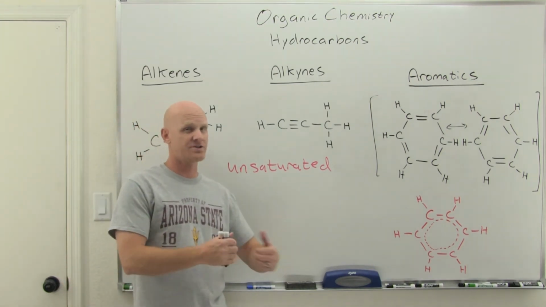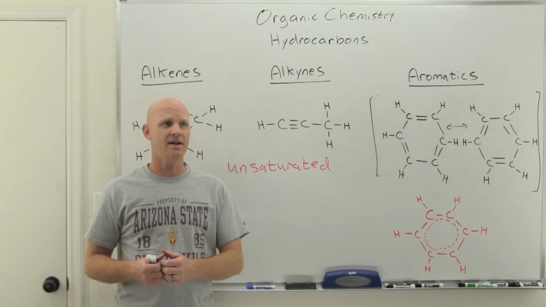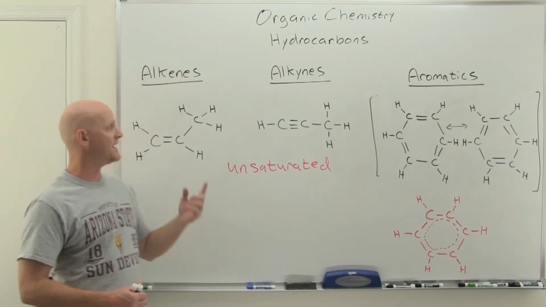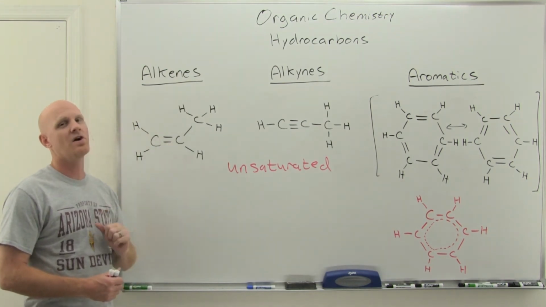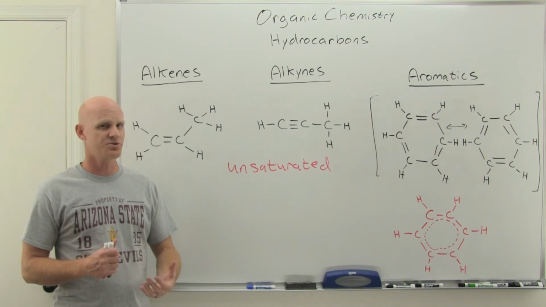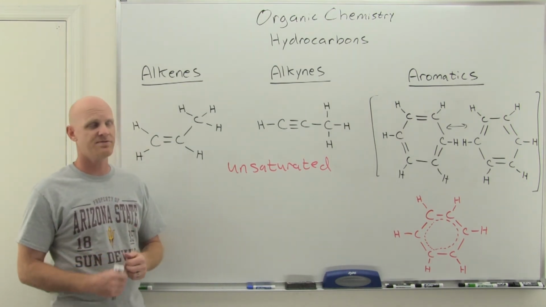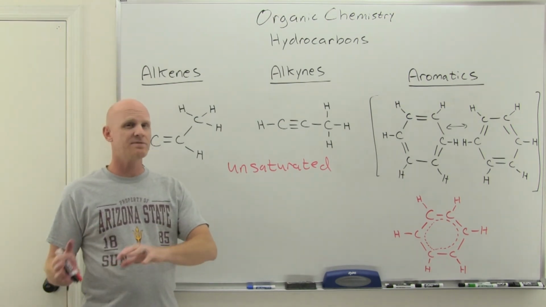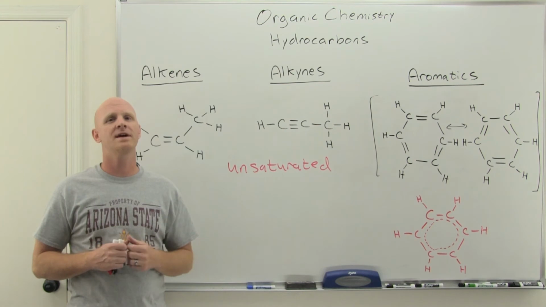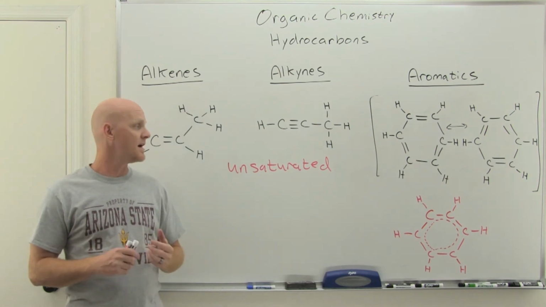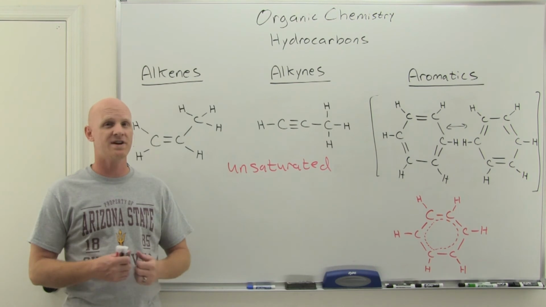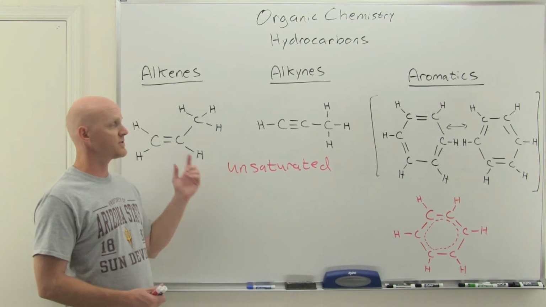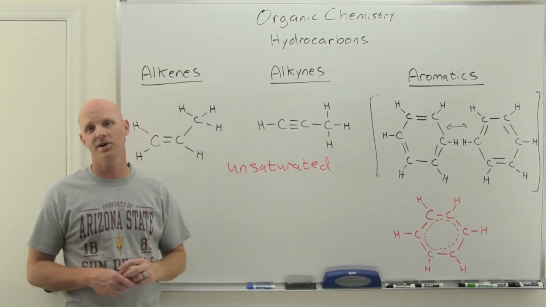This idea of being unsaturated, you're probably familiar with the terms saturated fats and unsaturated fats. A saturated fat is one where you have all carbon-carbon single bonds, whereas an unsaturated fat is going to have at least one carbon-carbon double bond somewhere in its structure. And a polyunsaturated fat would have more than one carbon-carbon double bond. So just want to get that idea across of saturated versus unsaturated. A saturated hydrocarbon has the maximum number of hydrogens possible, and that happens with straight chain or branched alkanes. And an unsaturated hydrocarbon is not going to have that, and that typically happens with either the presence of a pi bond or the presence of a ring.